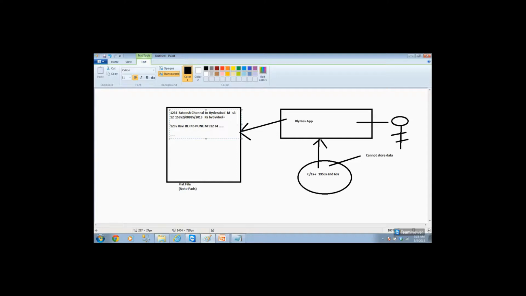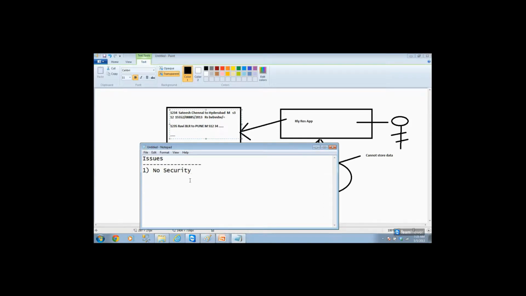Okay. So if Satish has lost his ticket and he came again to the railway counter requesting a duplicate ticket, when they take the printout again, now the data is modified, then he would be wondered how come the date is this. Definitely he doesn't have any clue that there is a modification in the original data. Why? Because there is no security on the data, anybody can easily modify.